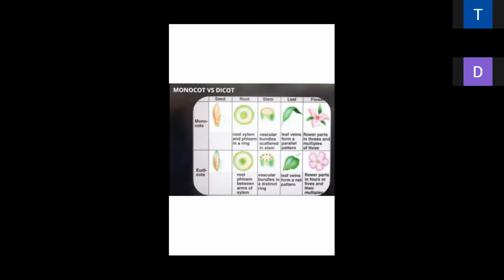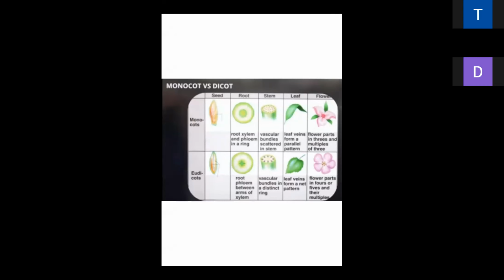It carries the single cotyledon. Single cotyledon, also called the scutellum.